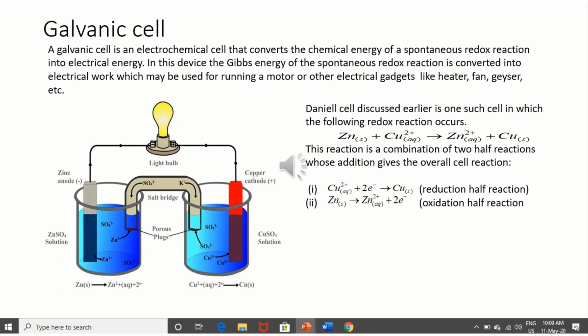That potential difference generated at the interface of electrolyte and electrode is known as electrode potential. If it is generated by oxidation, that potential will be oxidation potential, and if it is generated by reduction, that potential will be reduction potential.